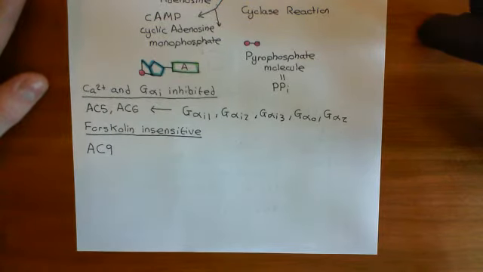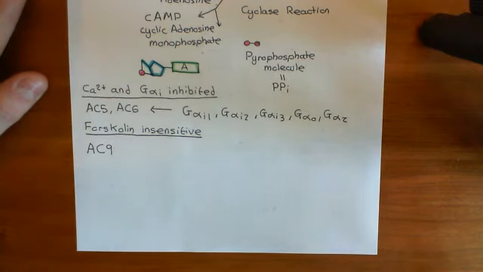Okay, so we've seen now that the alpha S GTP subunit is capable of activating all 9 adenylyl cyclase enzymes, and in addition, the beta-gamma complex will enhance the activation of those 3 adenylyl cyclase enzymes which are in the G-beta-gamma stimulated family, which are adenylyl cyclase 2, adenylyl cyclase 4, and adenylyl cyclase 7.